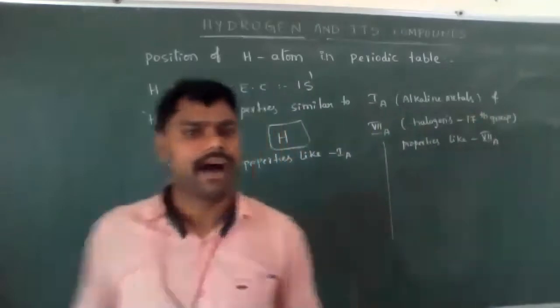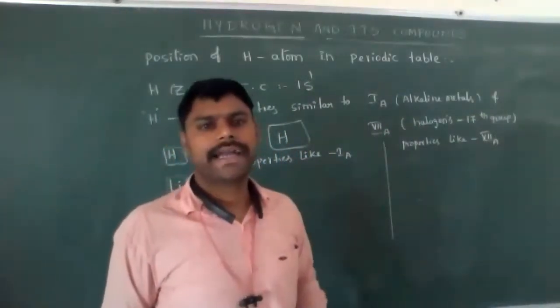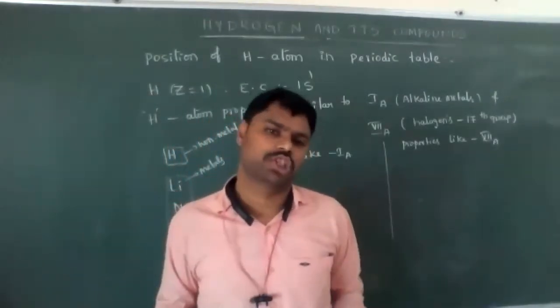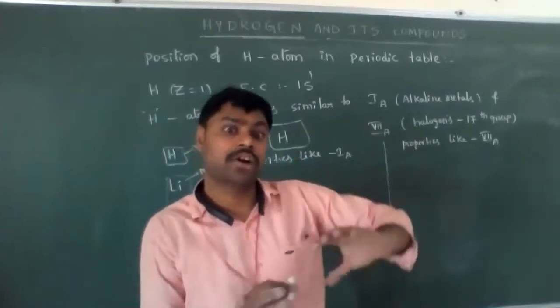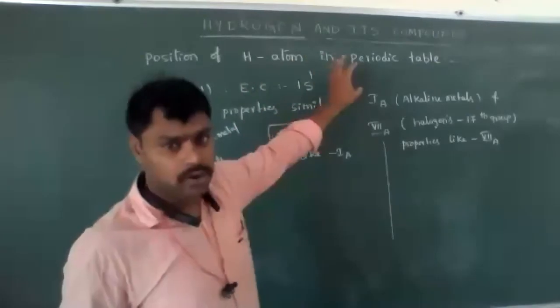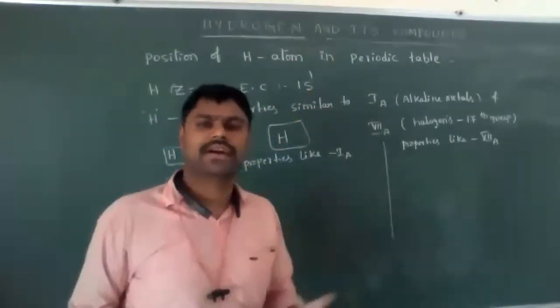Both I have to compare. After that, finally we have to conclude that hydrogen atom position in periodic table is an anomalous position. So we can separate out that hydrogen atom from the periodic table. We can write the hydrogen atom position separately in periodic table. Like that we are giving the conclusion.